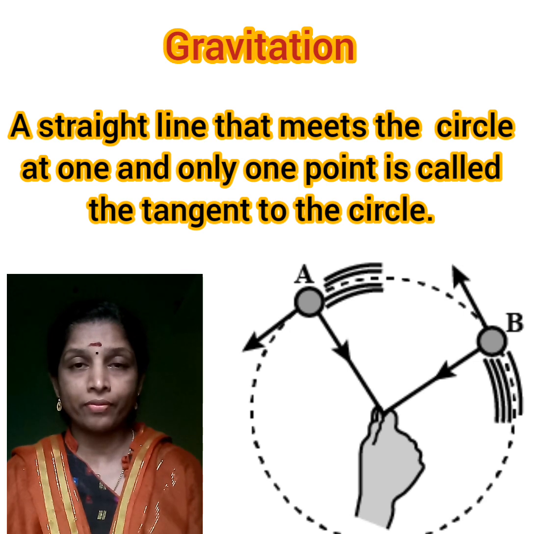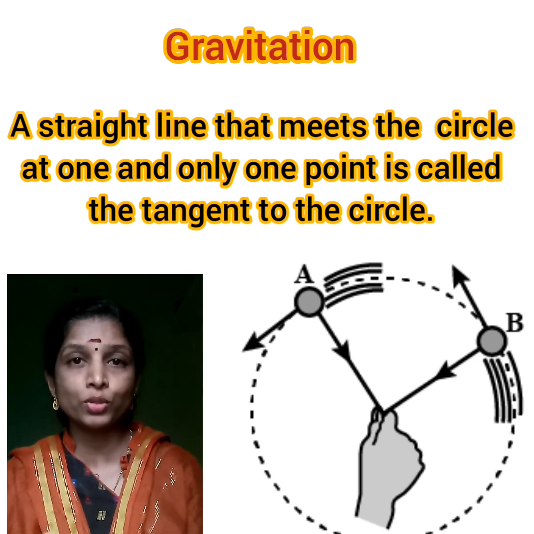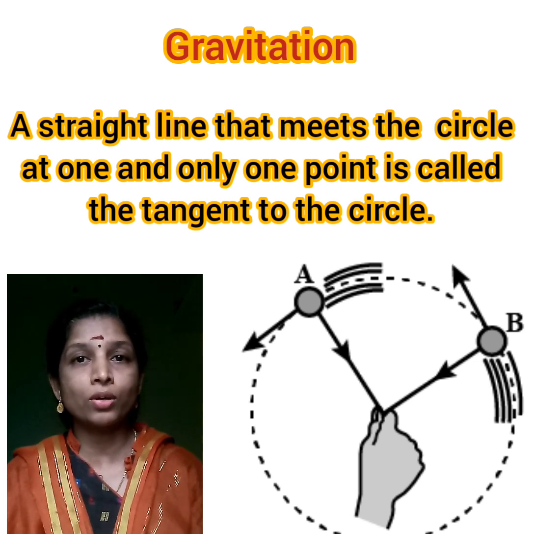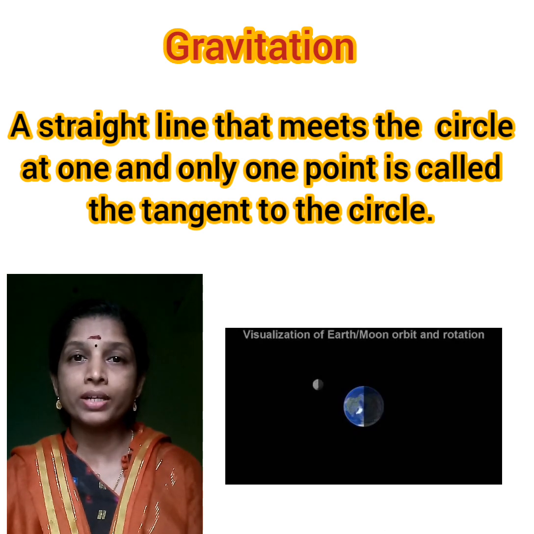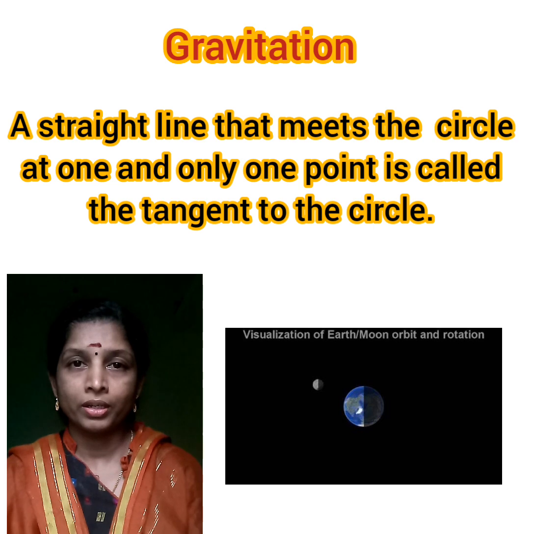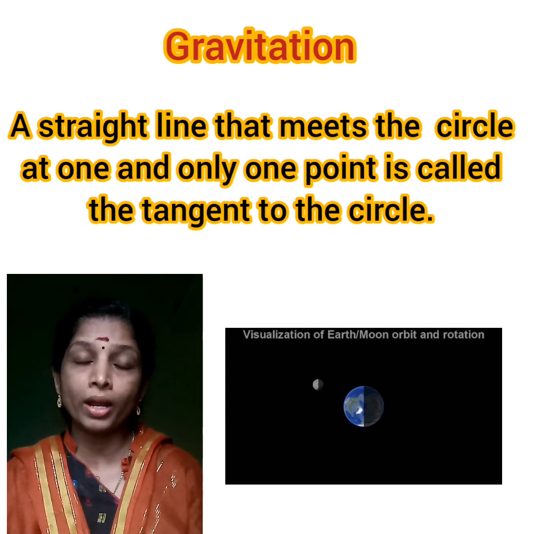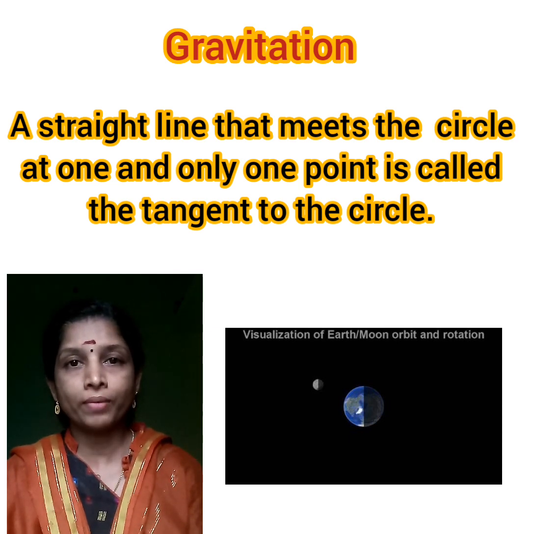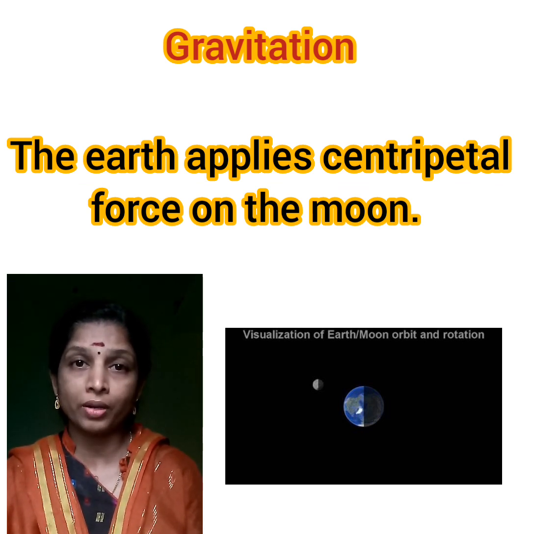We already know each and every point on the circle has its own tangent. So it moves along the straight line, or along the tangent at that point. Likewise, if there is no centripetal force acting on the moon, then the moon will move along a straight line. So here we can say that the earth is attracting the moon, or the earth applies centripetal force on the moon.